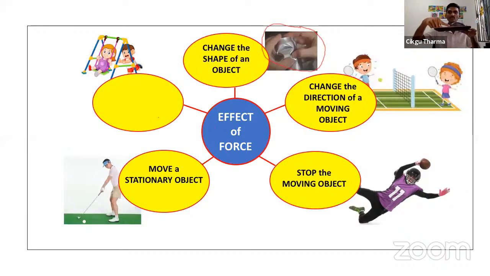So when we apply a force to a stationary object, which does not mean the stationery we buy at the stationery shop, stationary means not moving. Pegun means it's not moving. It just stops and stays there, did you see? That is called a stationary object. So when we apply force to a stationary object, the object can start moving.